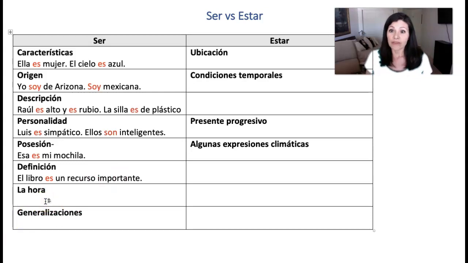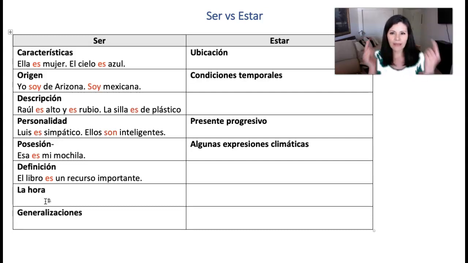The hour, there's only a set amount of hours during the day. We cannot keep on adding more hours to the day. So we kind of have to think about it that way, so we can point to an hour, but the hours are set. Okay? So at this time, right now, the hour is, whatever it is, going to use ser.